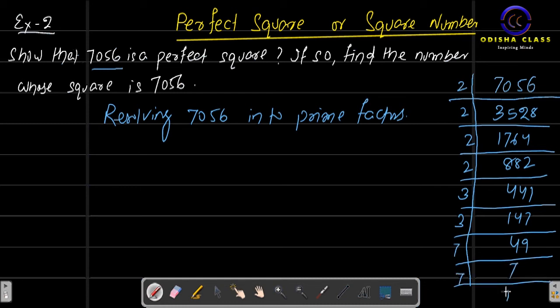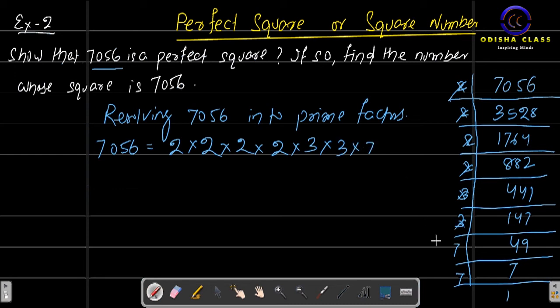Then 7, 1. After doing the prime factorization, we got 7056 is equal to 2 into 2 into 2 into 2 into 3 into 3 into 7 into 7.